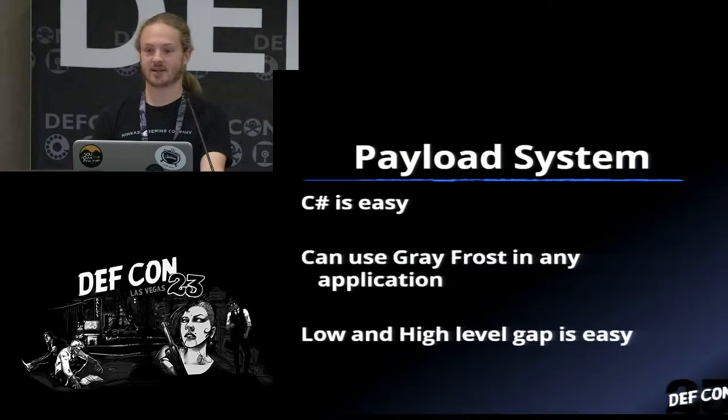And because of these techniques and the Greyfrost platform, you can just run this in pretty much any application you want. Because the Greyfrost DLL creates or injects the 4.0 CLR, you can actually inject this thing into a C application, a Python application, and spin up the .NET framework inside of that, which you may want to do, but the real purpose is attacking .NET, but that could be something cool and trickery that would blow somebody's mind. And of course, I showed you that the low and high level gap is relatively easy, and that I was able to utilize machine code level attacks and C# level attacks. So now people that code in C# and people that code in assembly can drink beer together and be friends instead of hating each other, which I think is cool.